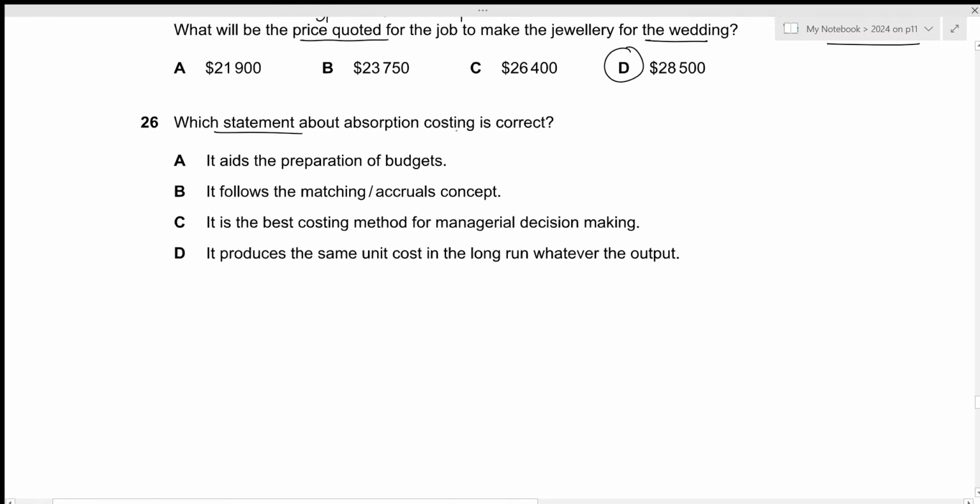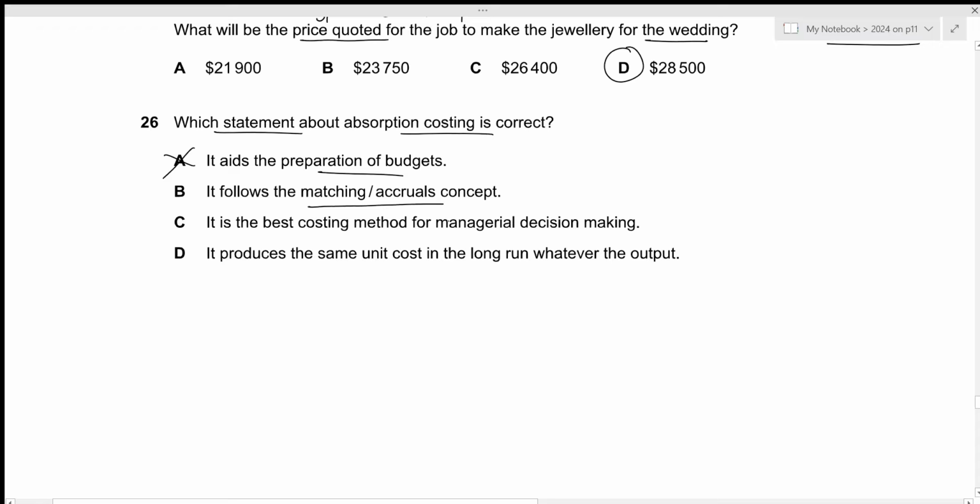Which statement about absorption costing is correct? It aids the preparation of budgets. That is incorrect because absorption costing will usually be for making long-term decisions, since it will calculate the overhead absorption rate based on the budgeted values. So we already need the budgets in order to perform absorption costing. This is incorrect.